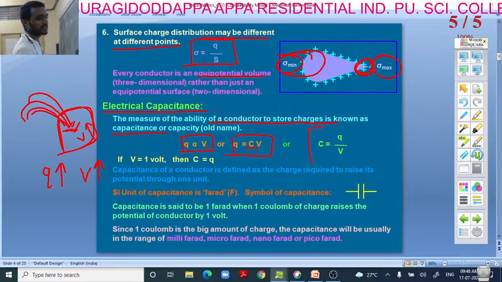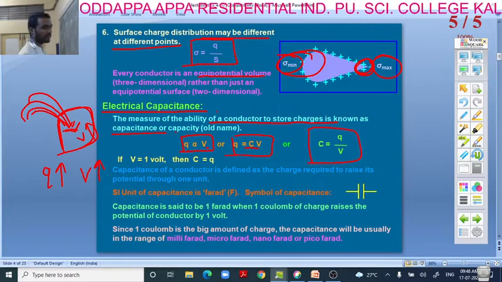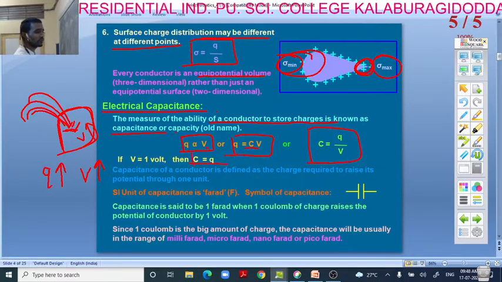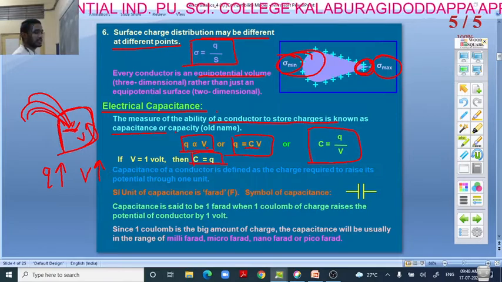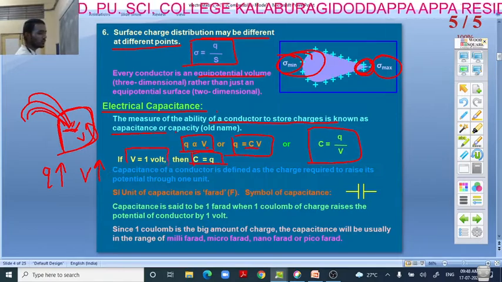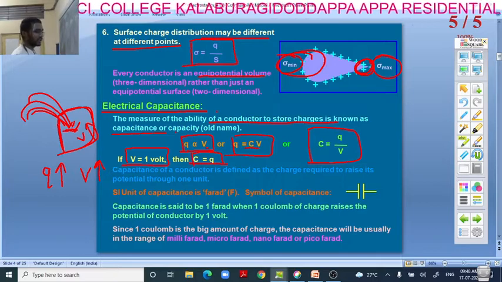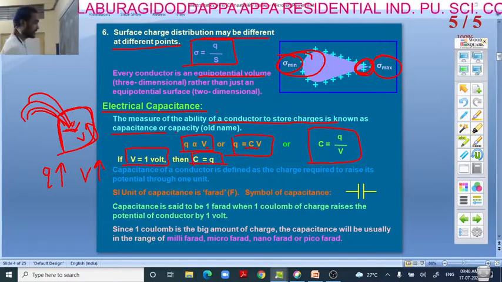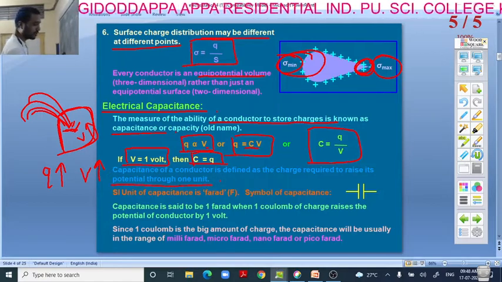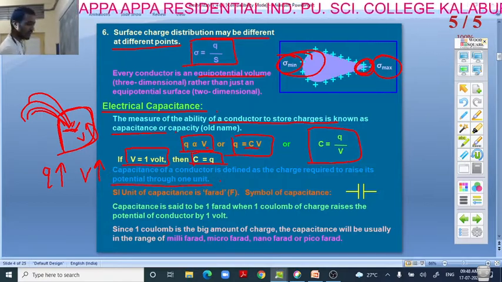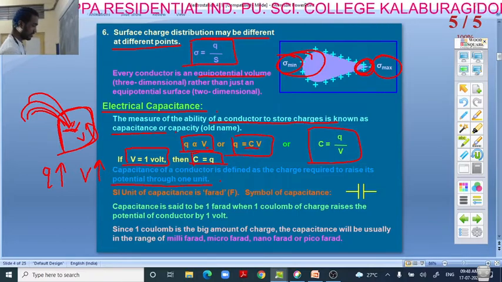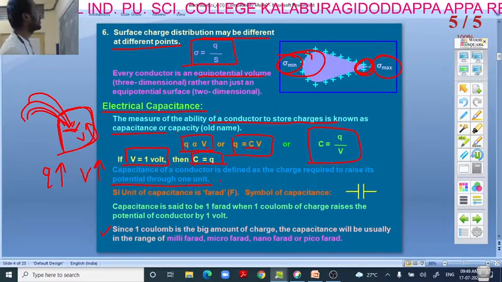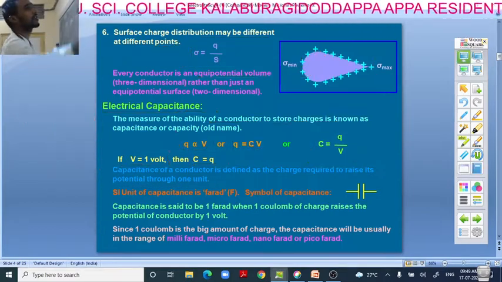So capacitance C is equal to Q divided by V. If V is equal to 1 volt, then C is equal to Q. Capacitance of a conductor is defined as the charge required to raise its potential through 1 unit, right? Here he has given the symbol in the SI units and some definition also. Just you may go through this. Okay, we'll go for the next.